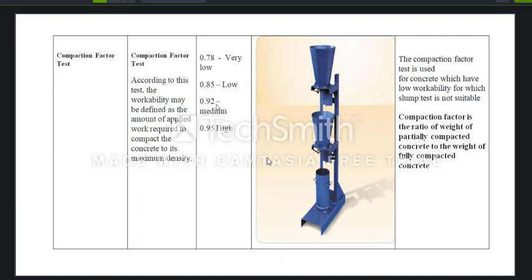And the result will come as: if the compaction factor is 0.78, it is said to be very low workability. If the compaction factor is 0.85, it is said to be low workability. If it is 0.92, it is called medium workability, and if it is 0.95, it is said to be high workability. This is the apparatus with which the compaction factor test is conducted.